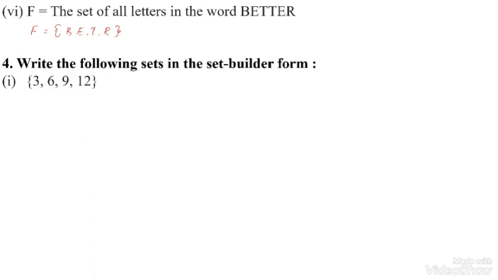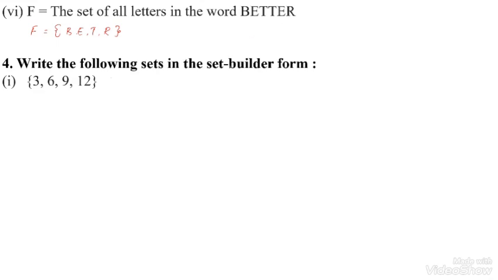Question number 4. Write the following sets in set builder form. Here they have given the question in roster form, so we have to state a common property.